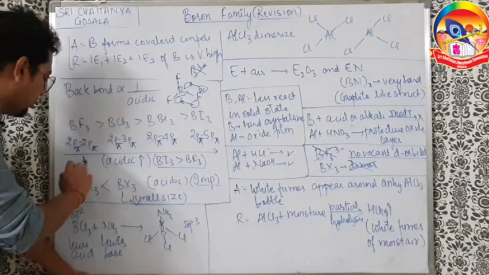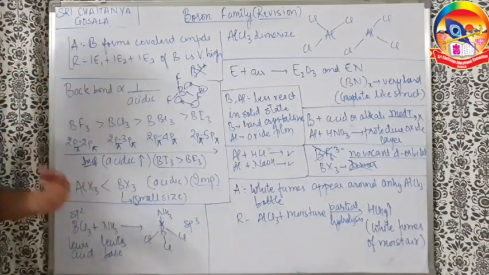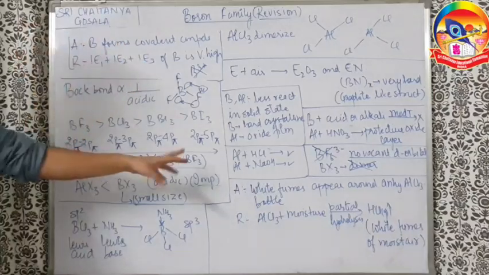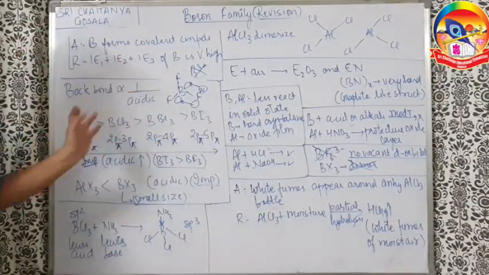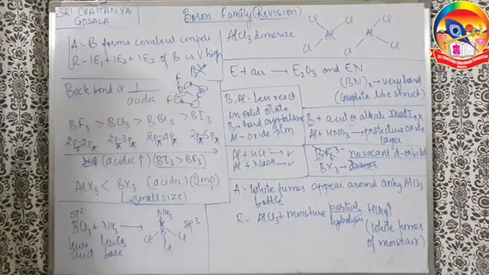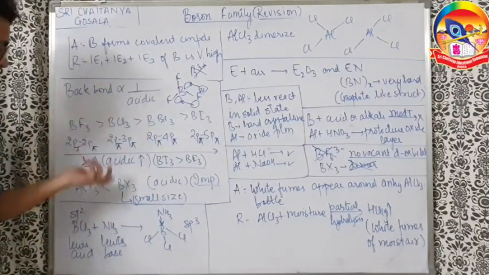It's a very important point and many students do it wrong because of some wrong feeling they get seeing the BF3 and BI3. So understand, BF3 is not the best Lewis acid, BI3 is the best in this comparison from BF3 through BI3. Next, people mess up this thing with this thing.